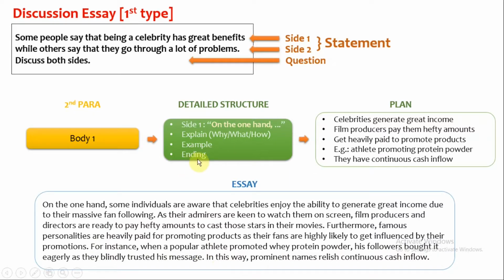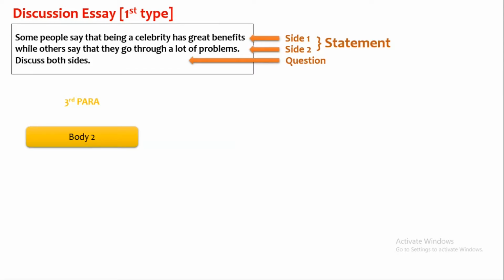Fifth sentence is the ending line which will shortly summarize this para. Plan says they have continuous cash inflow. Fifth sentence will be, in this way, prominent names relish continuous cash inflow. 5 sentences for body 1 is good. Now let's move on to the third para, which is body 2.